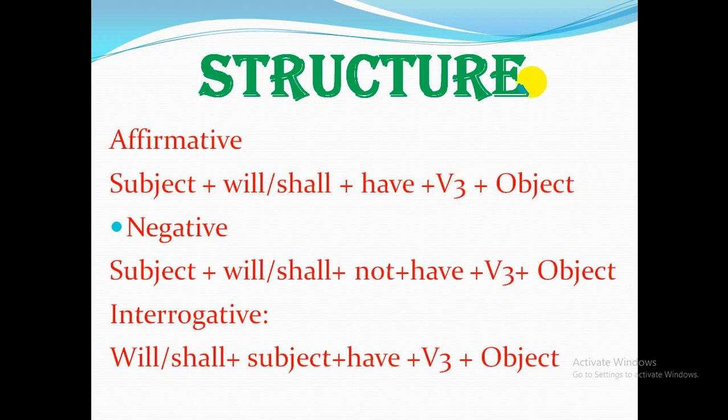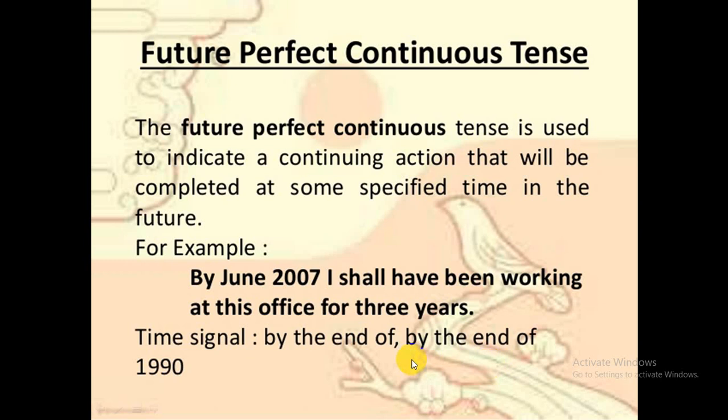So see here, will or shall, then have, then V3, then object or extension. In negative: subject, will or shall, then not, then have, then past participle form of the verb, then object. Interrogative: will or shall, subject, then have, then past participle form, and then object.